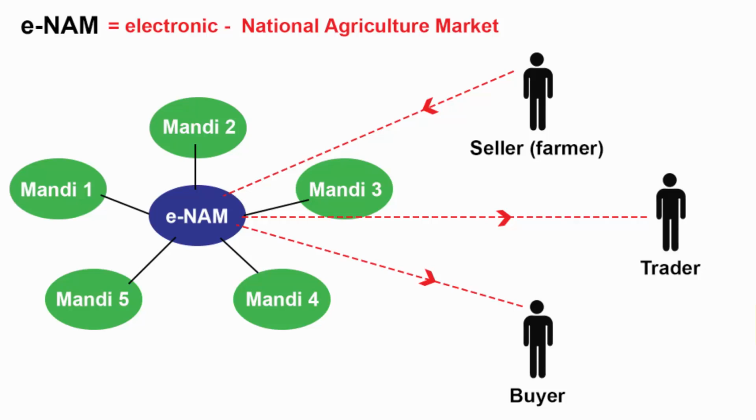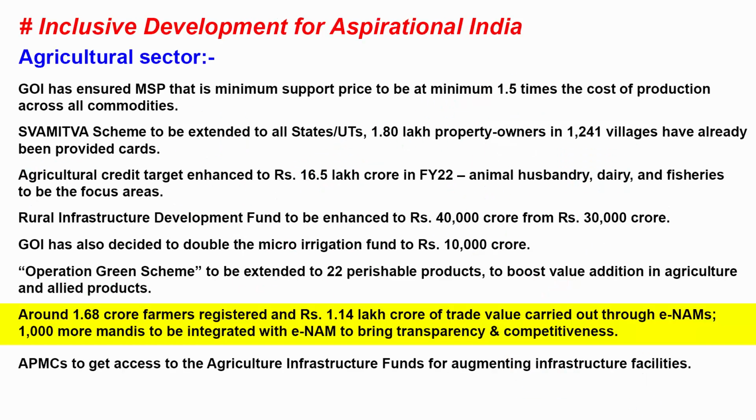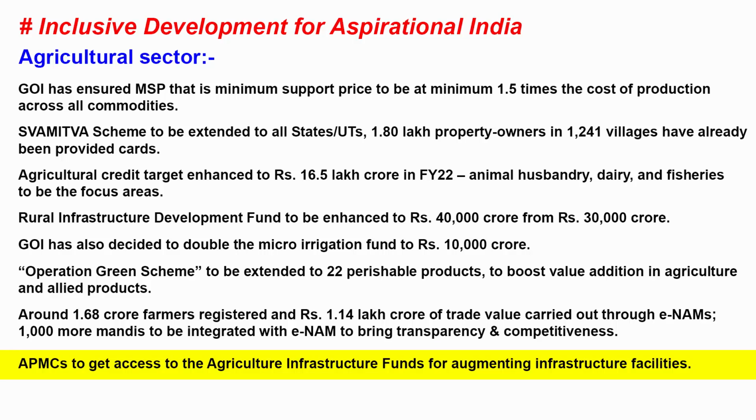So this online platform is an attempt by the Government of India to use technology in facilitating smooth marketing of farmers' produce. It was founded in the year 2016. It comes under the Ministry of Agriculture. Here is a map that shows the number of APMCs or mandis that have been integrated from different states on the e-NAM platform. More mandis are being added and more farmers are being registered. Going to the next point.